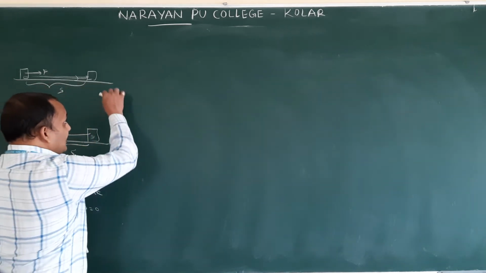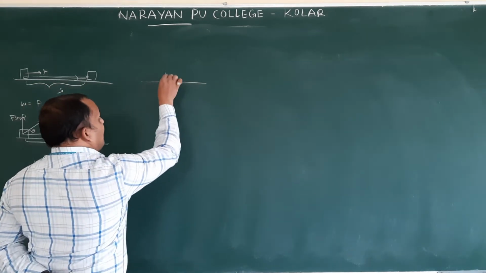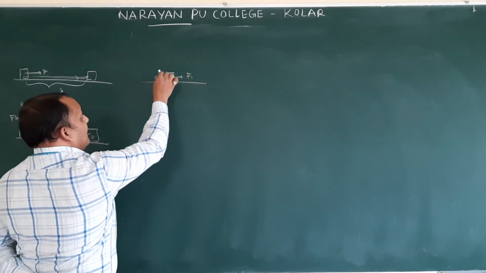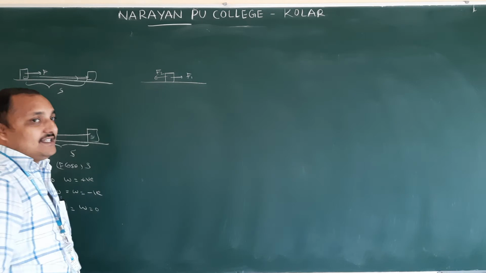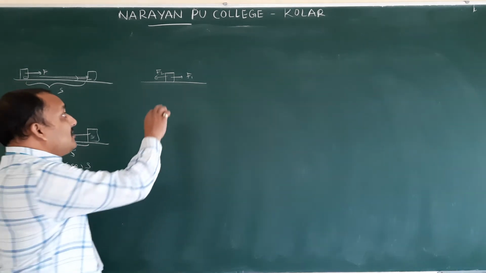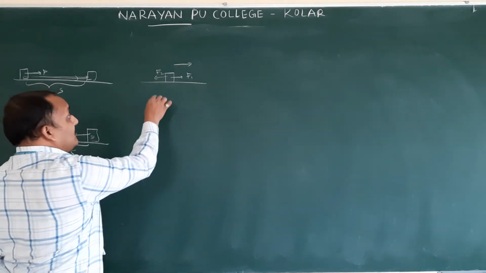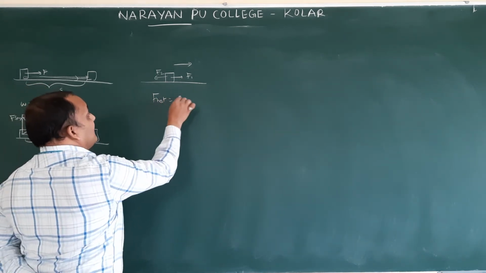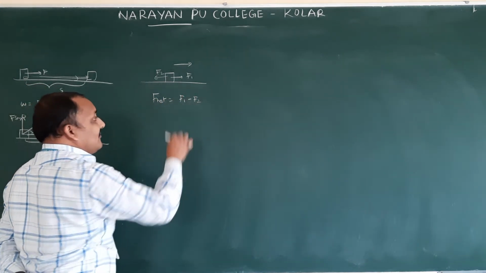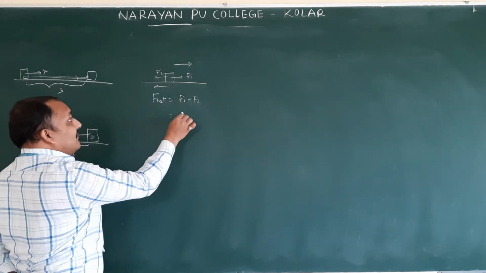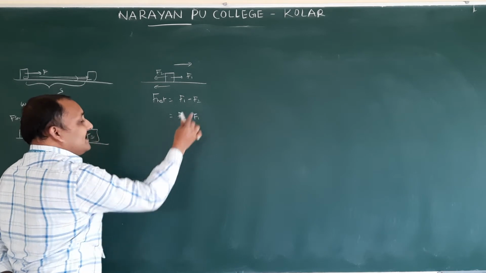Let us assume this one: I am applying F1 force in this direction, F2 force in this direction. Let us assume the object is moving in this direction. Then what is the net force? Net force is F1 minus F2. If the object is moving like this, then net force is F2 minus F1.